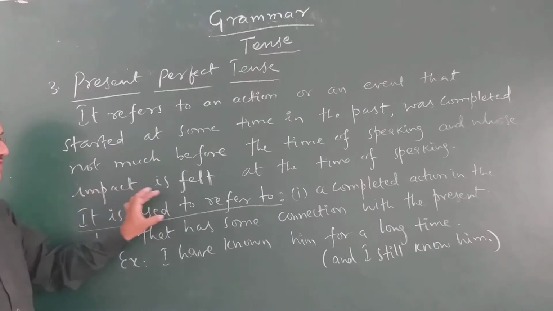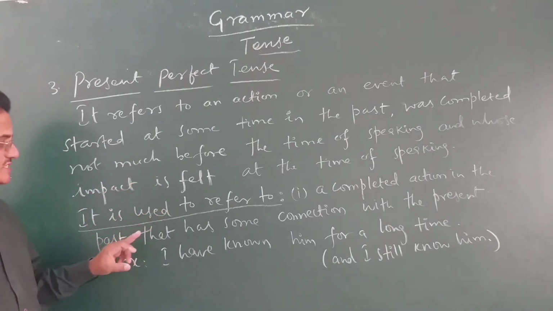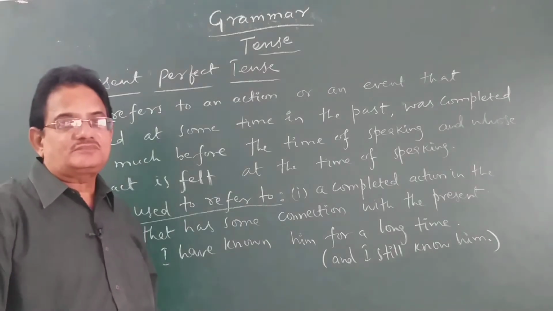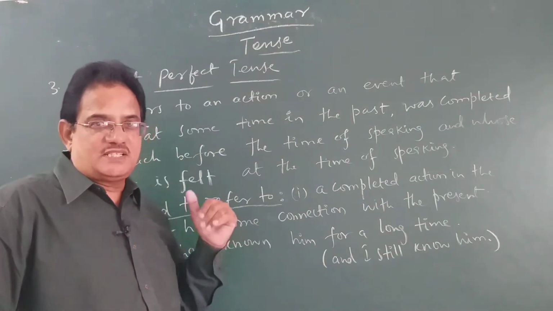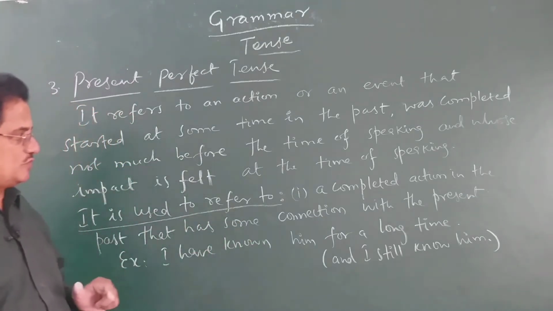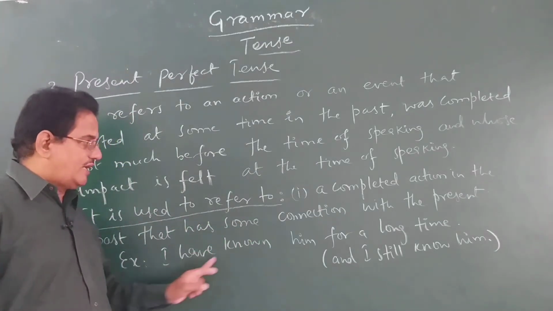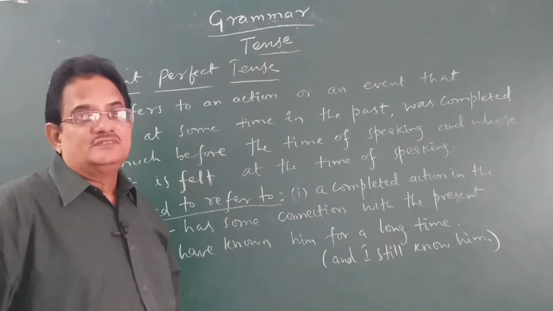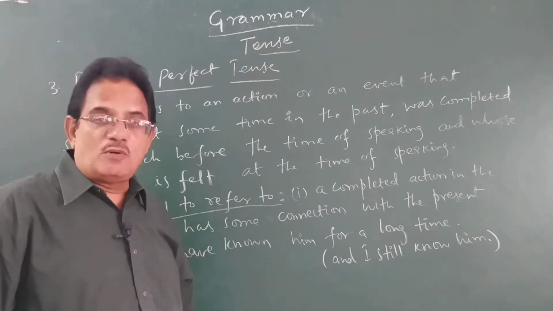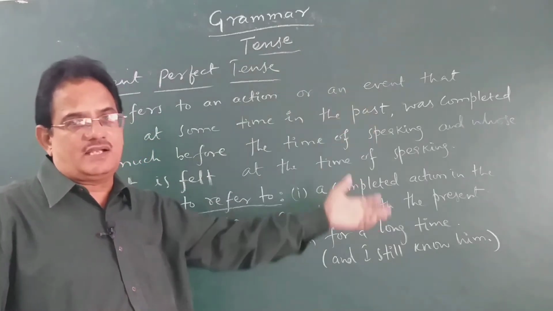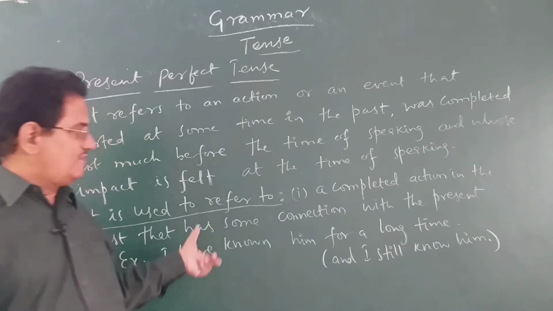First, it is used to refer to a completed action in the past that has some connection with the present. See, for example, I have known him for a long time. Means what? Do you know about him only now? No. You knew about him some time back. Means I have known him for a long time.